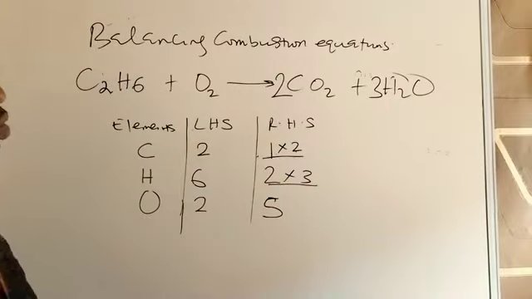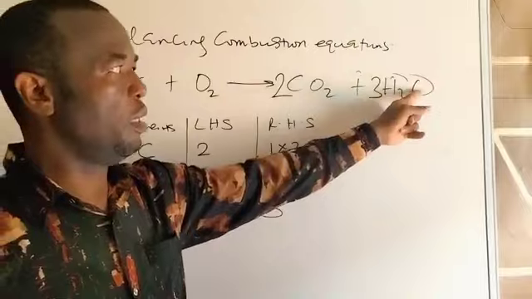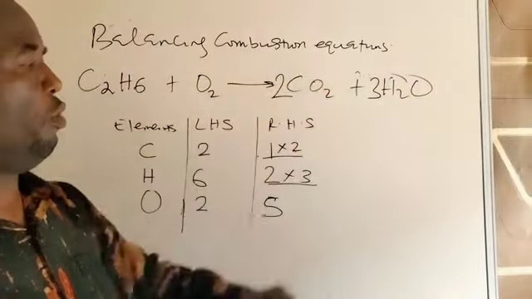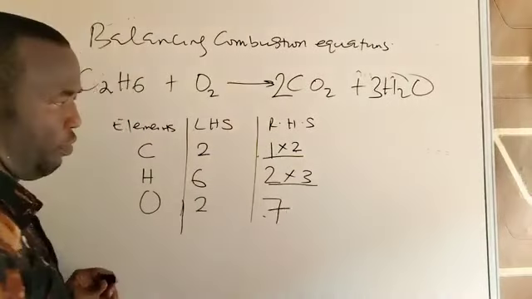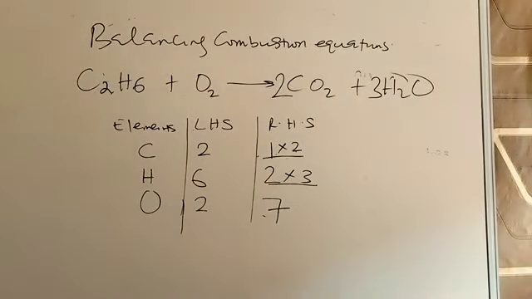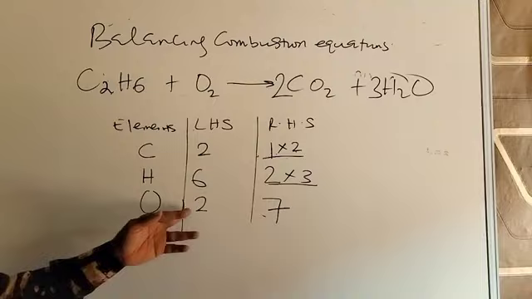And that will, of course, also change oxygen because oxygen is in water. 3 times 1, 3. 2 times 2, 4. 4 plus 3 is 7. Changing oxygen to 7. So having done that, we are left with only oxygen to balance. We have balanced carbon, we have balanced hydrogen, meaning only oxygen remains. So what do we do? We ask ourselves, is there a number that can multiply this to give us 7? No. There's no whole number like that.